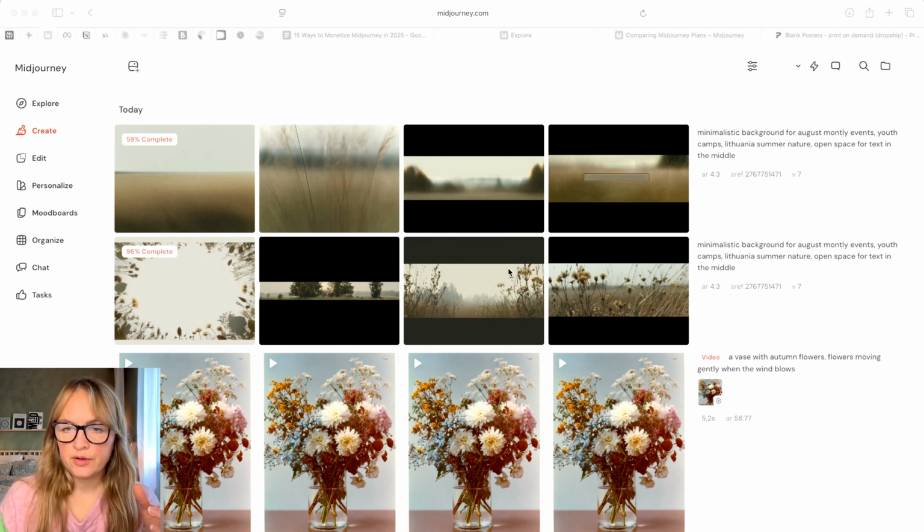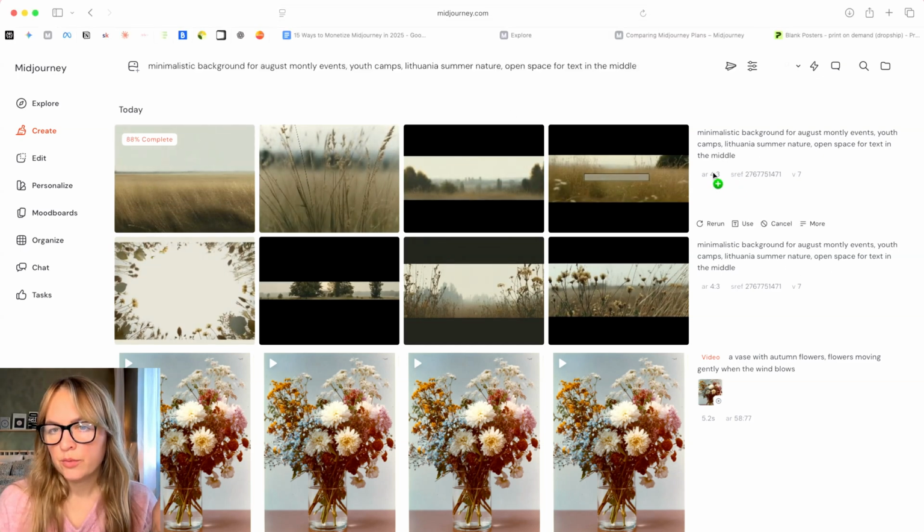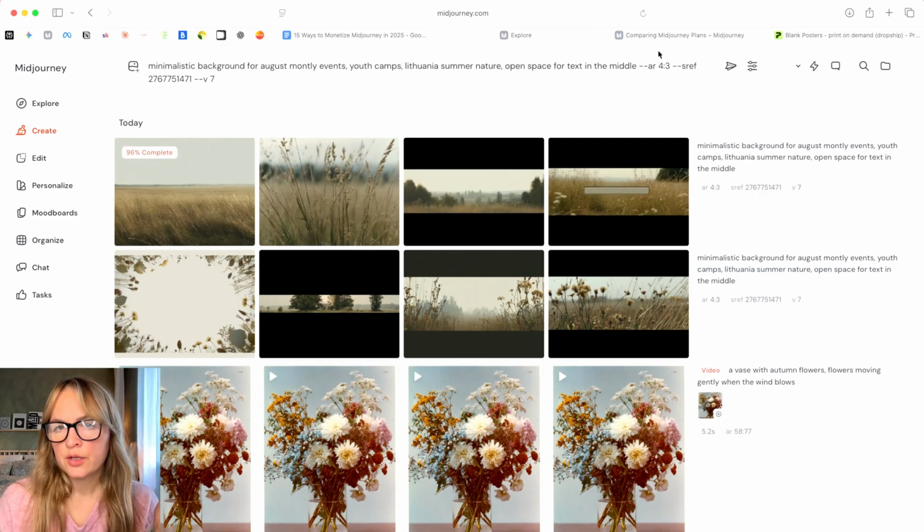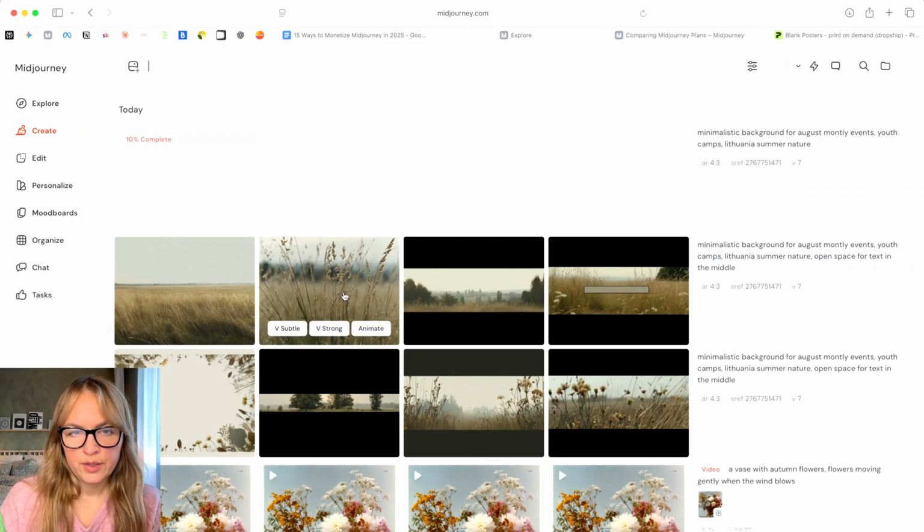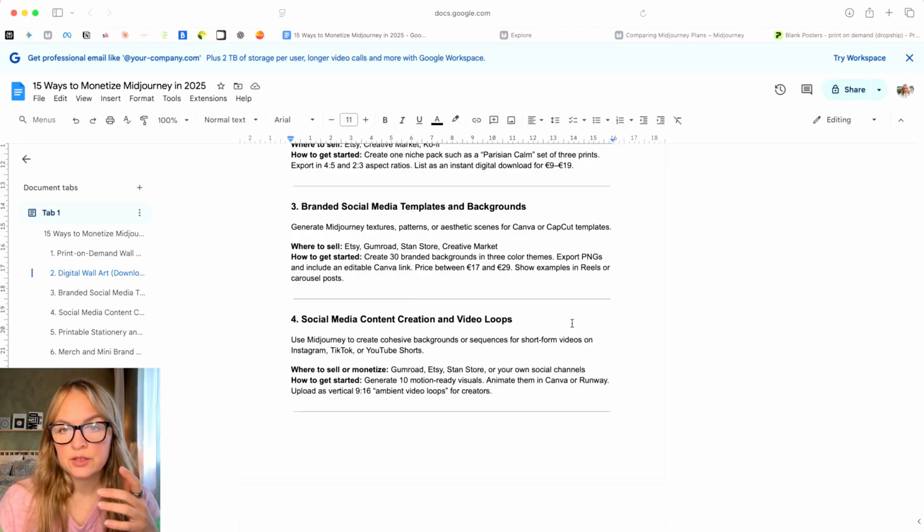So here we got very different versions. I noticed that this prompt had asked for open space for text in the middle. If we want to remove it, we just do like this and we create. You can definitely sell it on Etsy.